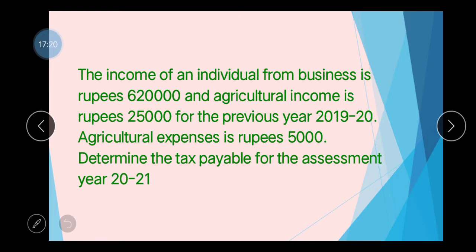So we move to the solution. First step is adding the agricultural income and non-agricultural income. Net agricultural income plus non-agricultural income. Non-agricultural income is 6,20,000. Net agricultural income is 20,000. Integrated, added, the aggregate income is 6,40,000, on which we compute tax liability.